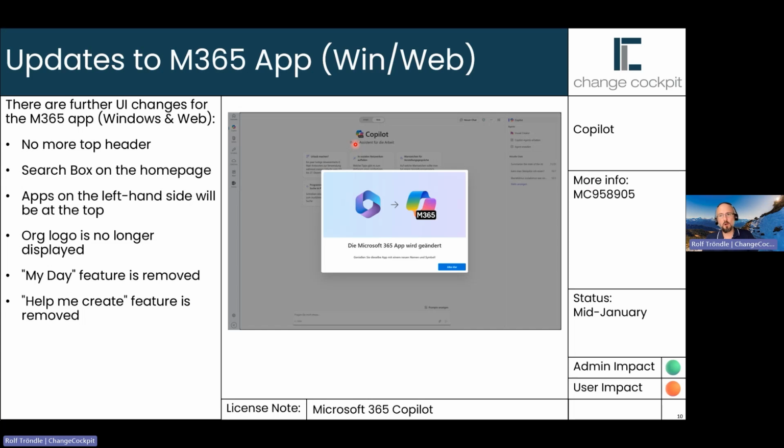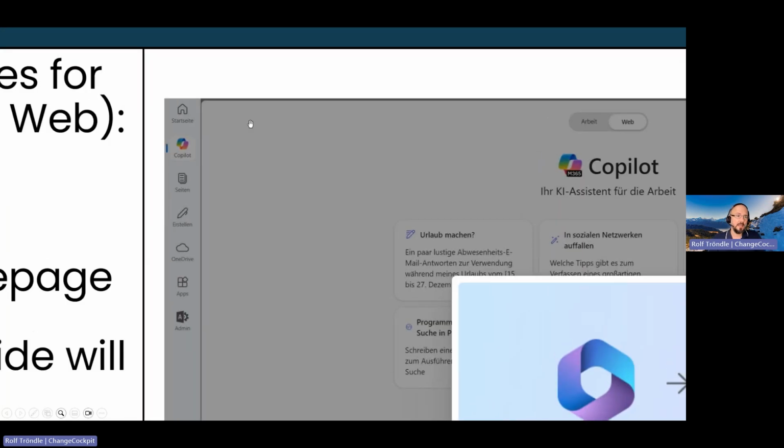The search box will be on the home page. That's the Microsoft 365 search box. Apps are on the left-hand side. EBC is here. They will be moved to the top of the application.